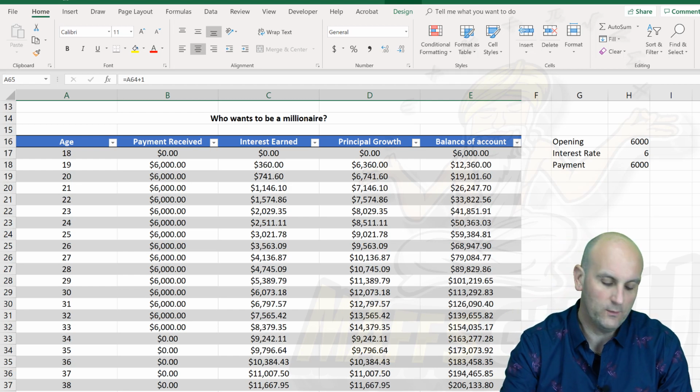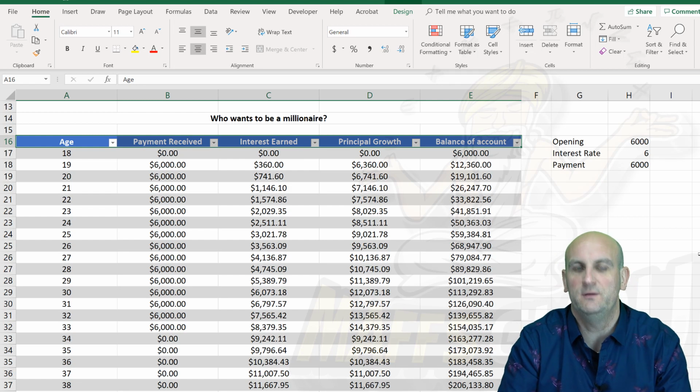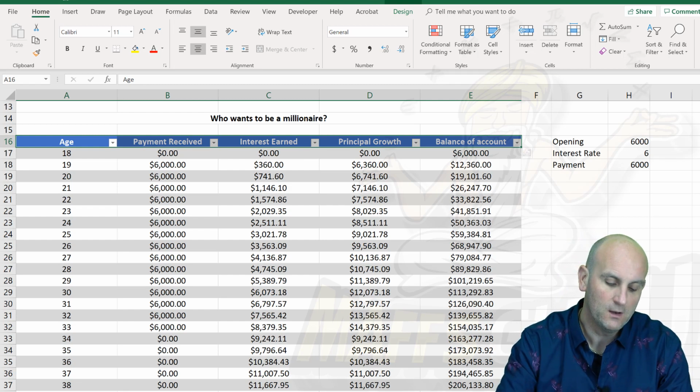So what is this all about? Well, when you have an amortization table, there are certain columns that are so important. What I've done there is highlight them. In this situation, we've got age, because I want to see when I'm going to be rich. I've got payment received. This whole video is about paying money in and getting richer quicker. So this payment is important.